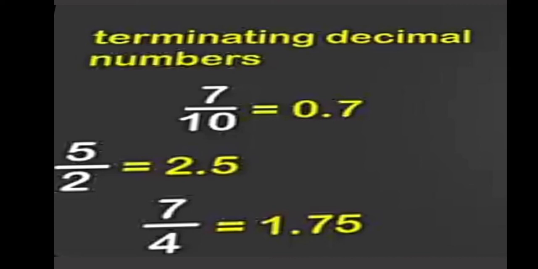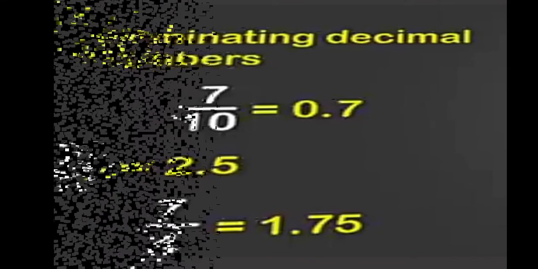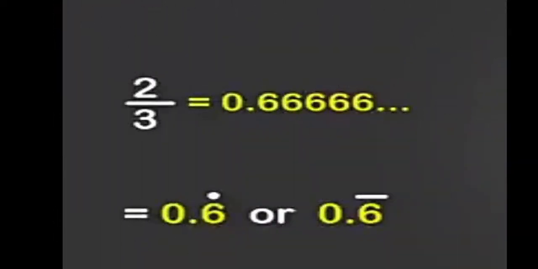For example, 7 upon 10 is equal to 0.7. 5 upon 2 is equal to 2.5. 7 by 4 is equal to 1.75. These are all examples of terminating decimal numbers.